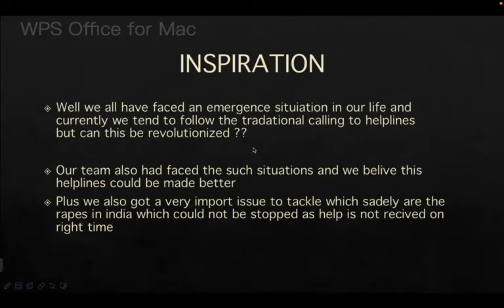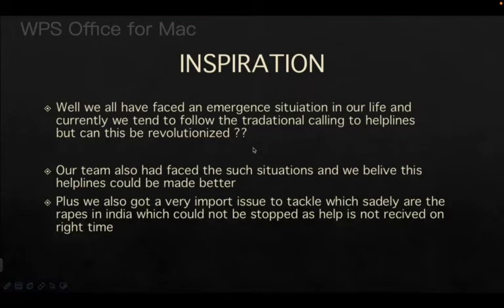We all have faced emergency situations in our life one time or the other. But calling from the traditional phone systems, I don't think, or our team doesn't think, that this is the best possible thing we can do. This can be revolutionized. Our team has faced such situations in their life too, and from this, they came upon the point that there should be something done about this issue.